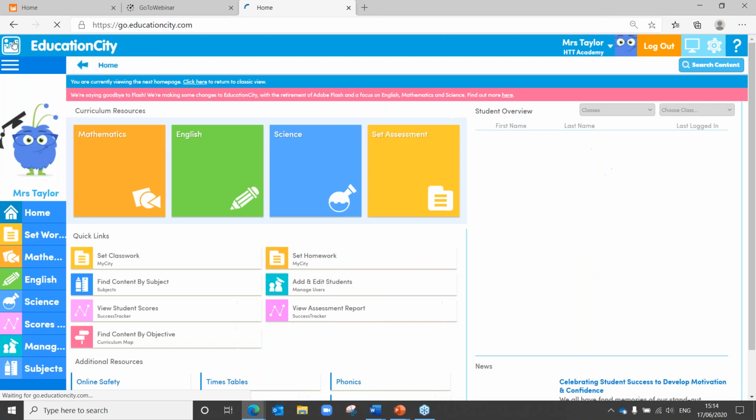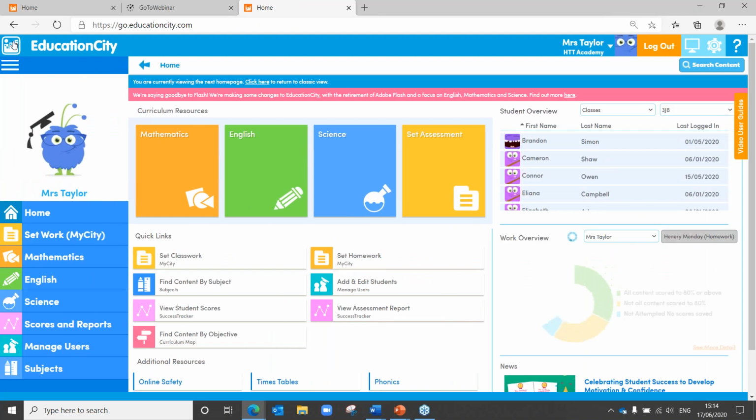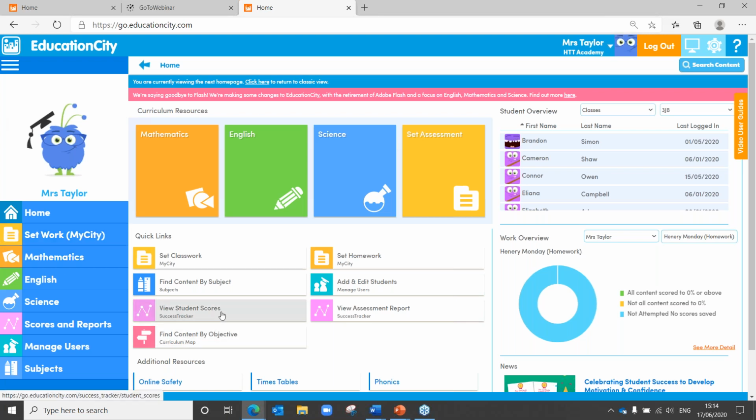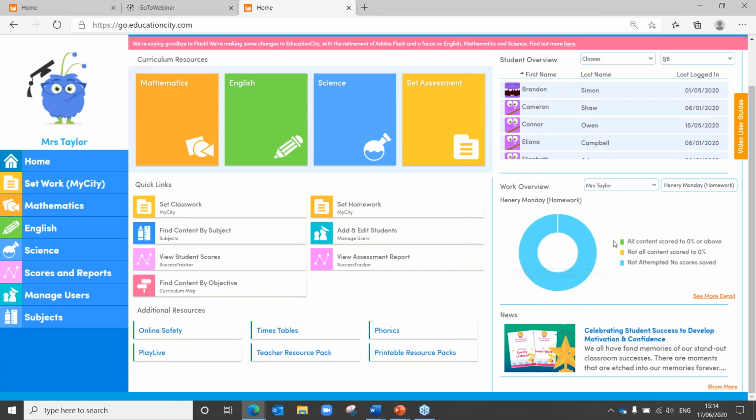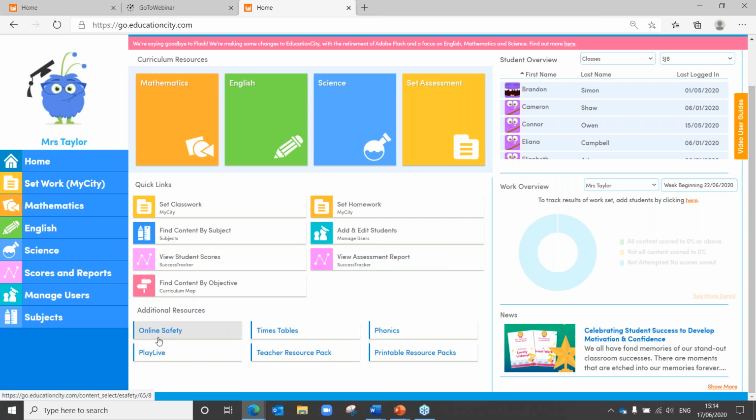So that's it. That's your assessment, your planning. The children can do the work. It gets marked for you in terms of the activities and the assessment, and you can review it using the success tracker just there. Now we've got our brand new work overview just here, so you can start tracking who's done what. There we go. You can see here you've got not attempted, in progress, and completed, so you can track those. And don't forget our quick links at the bottom here as well.